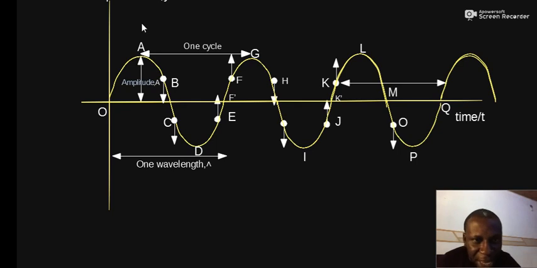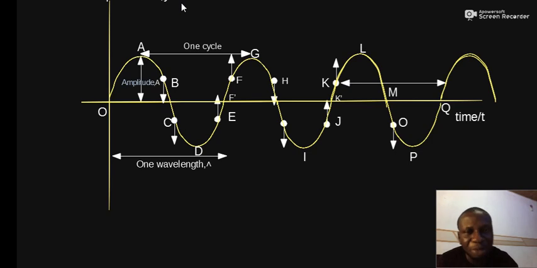So therefore, A and G are in phase with a phase angle or phase difference of 2 pi, and they are successive points. G and L are two successive points, and with a phase angle of 2 pi likewise. So therefore, the phase angle between A and L will be 4 pi, because from A to G is 2 pi, from G to L is another 2 pi. So if we are to move from A to L, we are going to make a total of one circle which is 2 pi, another circle which is another 2 pi, total of 4 pi.